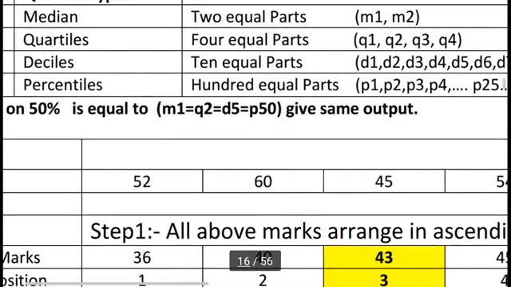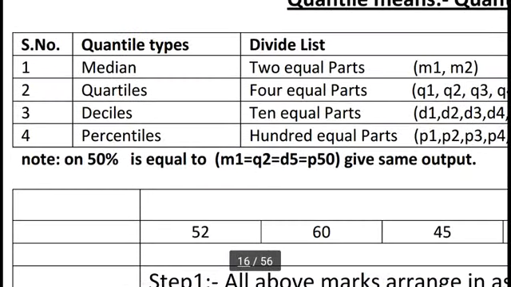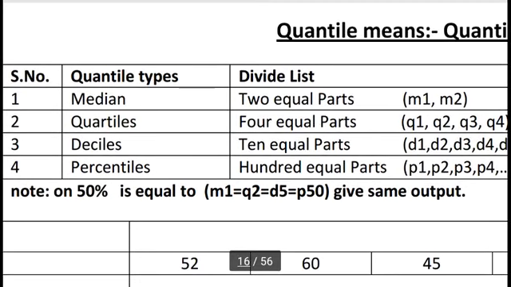But here the interesting thing is, suppose we have only 50%. In median, 50% we can say M1. In quartile, 50% is available at Q2. In decile, 50% is available at D5. In percentile, 50% is available at P50. So in different quantile types, M1, Q2, D5 and P50 always refer to 50%, so they always give the same result: the value at the 50% position.